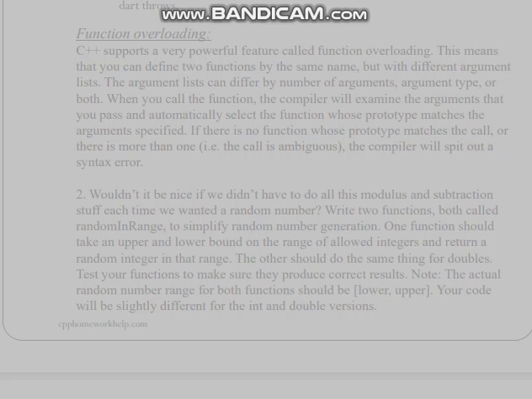3. Why, given your definitions for random_in_range, is random_in_range(1, 10.0) a syntax error? Hint: think about promotion and demotion, the conversion of arguments between types in a function call.